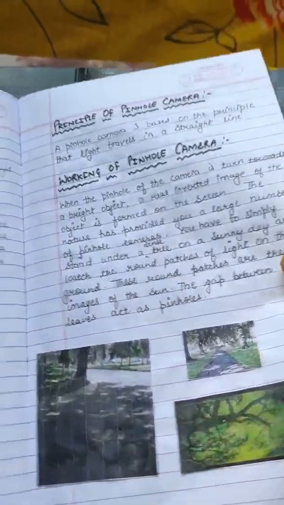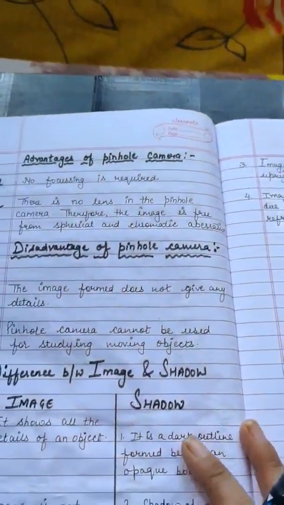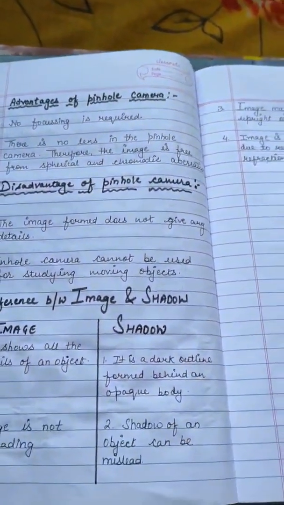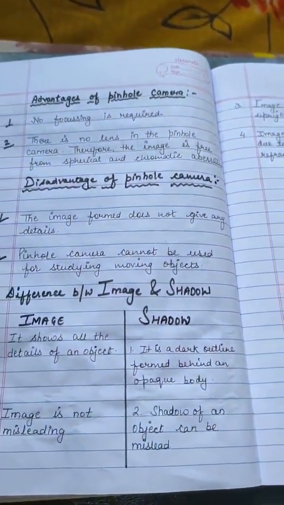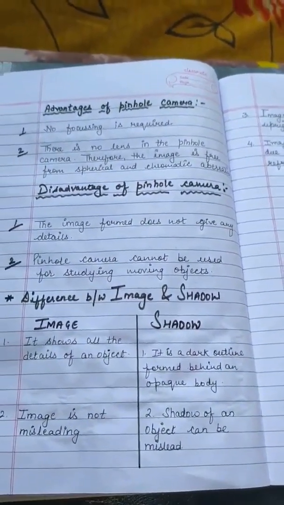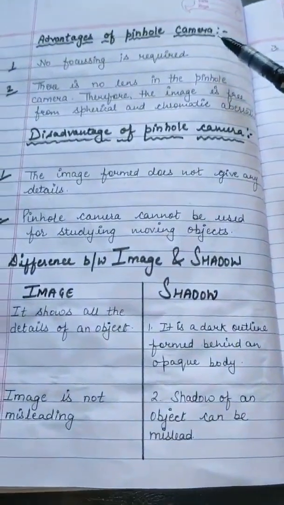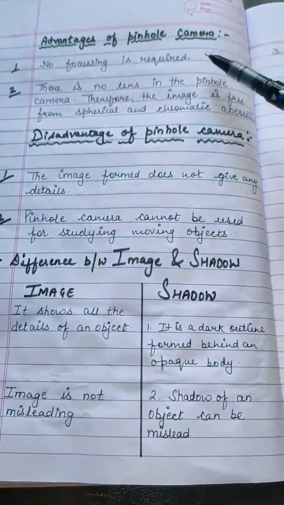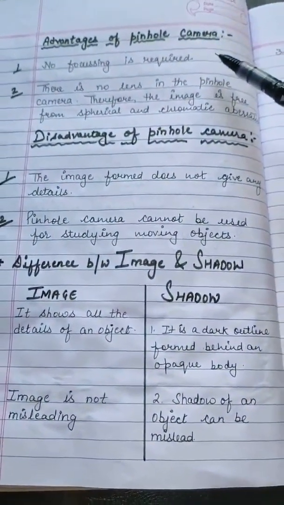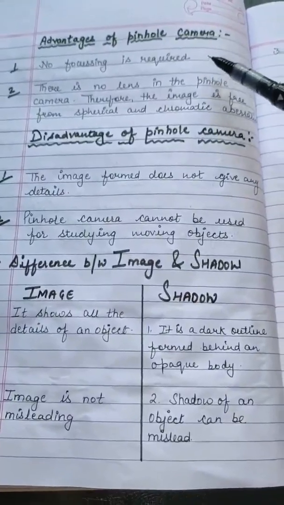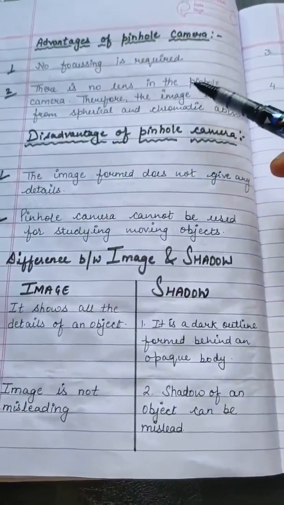Now there are certain advantages and disadvantages of pinhole camera also. The advantage is that no focusing is required in a pinhole camera, because there is no lens. Only a pinhole is present.